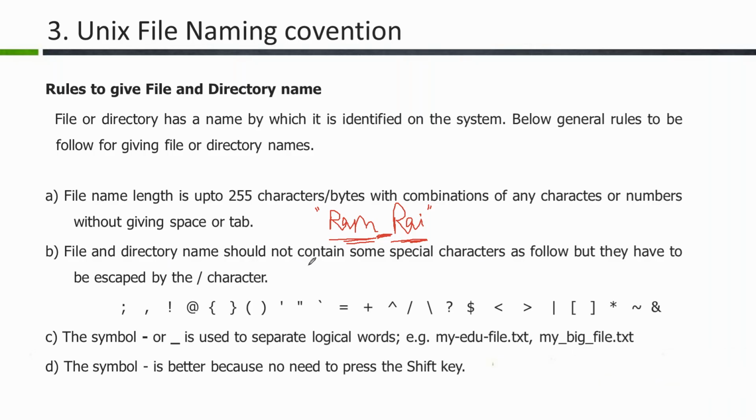Okay, file and directory names should not contain some special characters, or else they have to be escaped by the backslash character. These special characters are semicolon, comma, exclamation mark, at the rate, curly braces, starting and ending parentheses, single quote, double quote, tick symbol, equal to, plus. All these are special characters. So while you are creating a file or directory name, don't give any special character at the start, end, or middle.